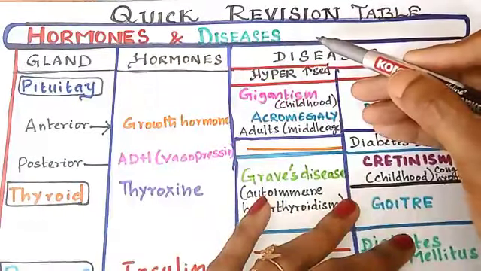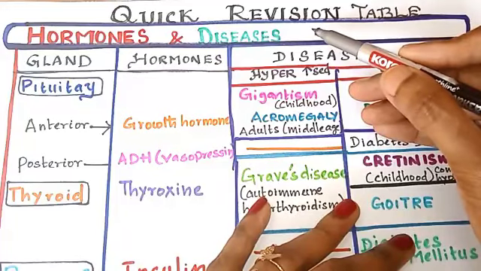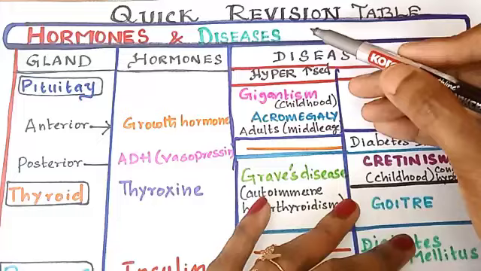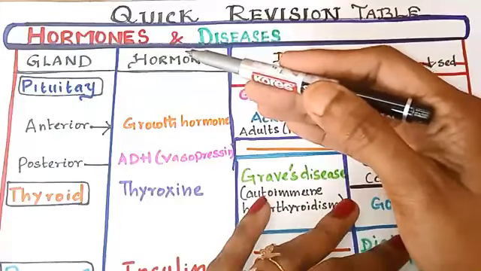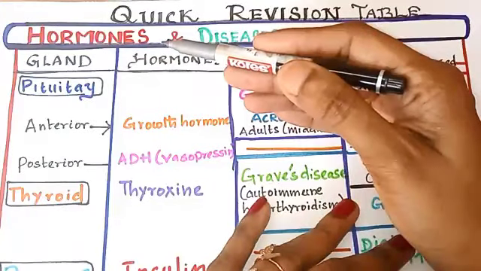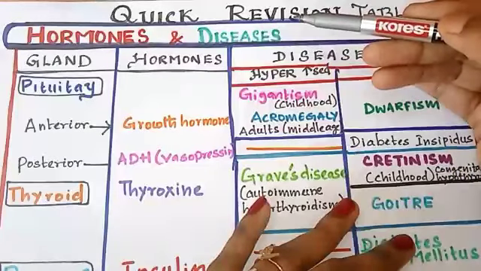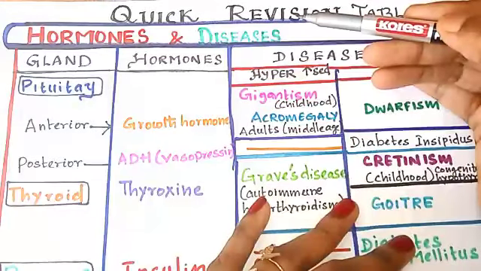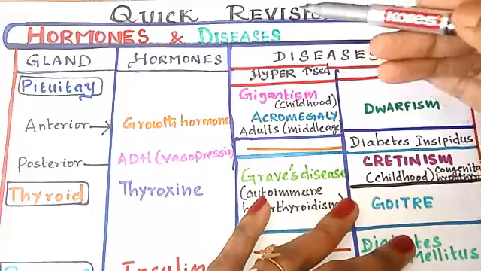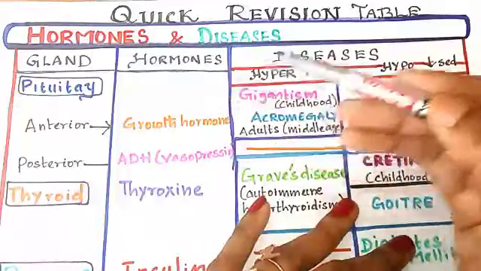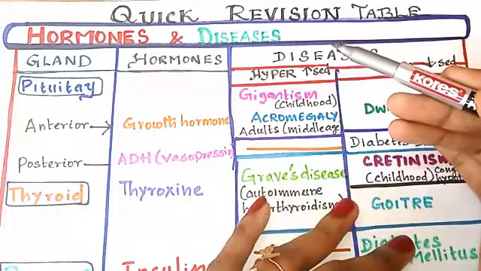Today it is about hormones and diseases, which comes under the chapter Chemical Coordination and Integration, an important chapter in biology because hormones play a lot of specific important functions in the body. Hormones and diseases can be asked as match the following, or it can be asked as a direct question. If it is given as match the following, it will be a bit challenging because all these points, that is glands, hormones and diseases, are given here and there in the NCERT book.